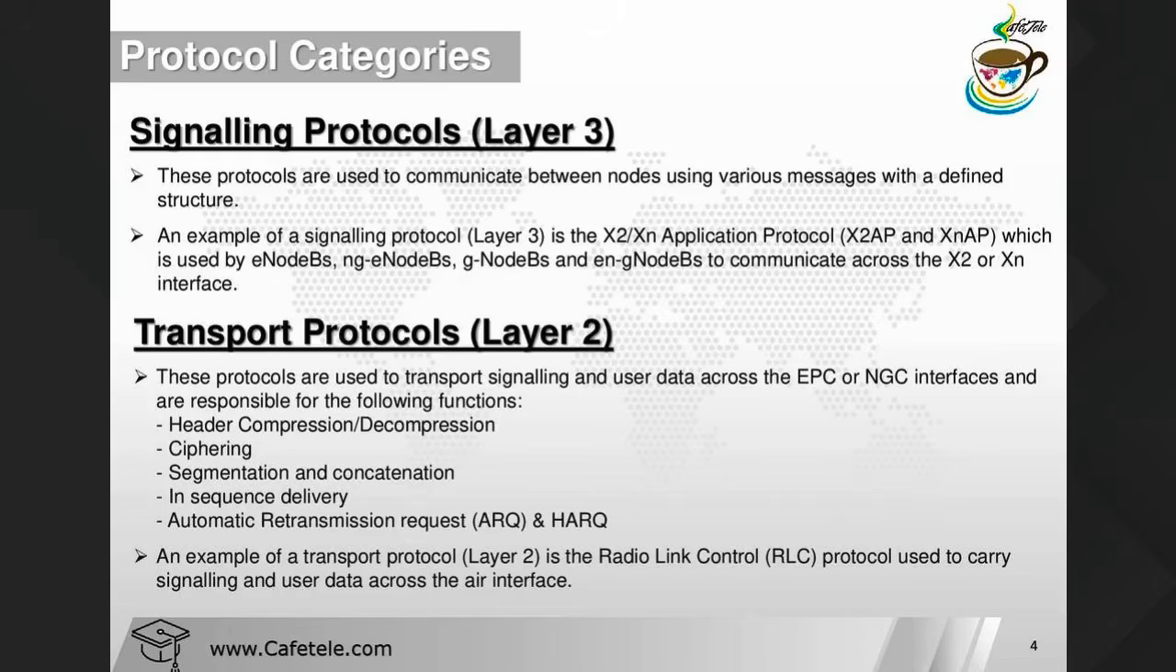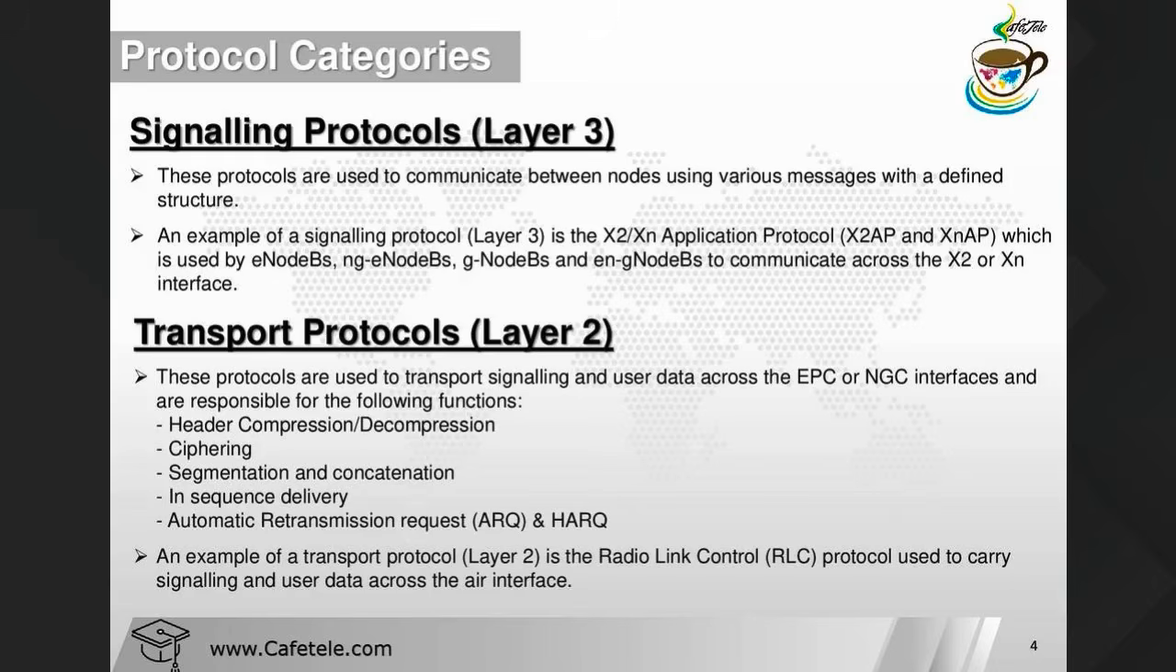These protocols are used to communicate between nodes using various messages with a defined structure. One example of an L3 protocol is the X2 and Xn application protocol. When you are using the EPC core network, it's the X2 application protocol, X2AP. When we are using the 5G core network, then we are using the Xn application protocol. Also, we have eNodeB, ng-eNodeB meaning next generation eNodeB, gNodeB, and en-gNodeB meaning enhanced gNodeB. Depending upon the scenario, this gNodeB is required.